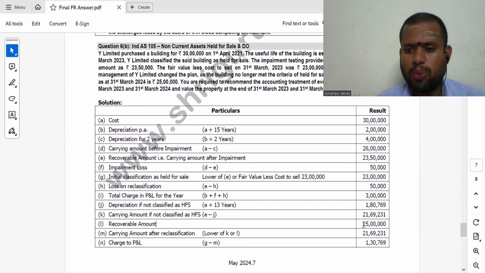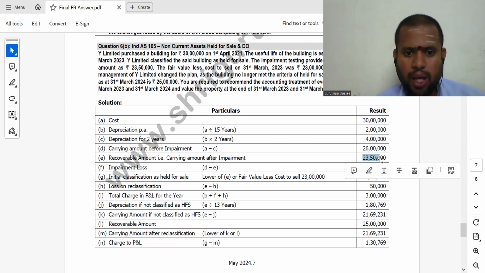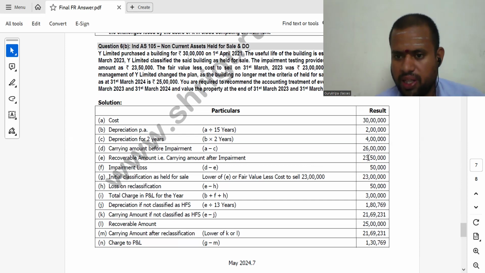That is now the recoverable amount after recognizing. I will just explain this itself. Carrying amount before impairment is 26 lakhs. So first impairment loss, recoverable amount is 2350 only. I think there is some error. So impairment loss will be 26 lakhs minus 2350. That will be the recoverable amount, and impairment loss will be this difference.